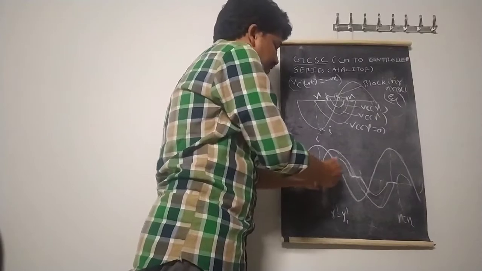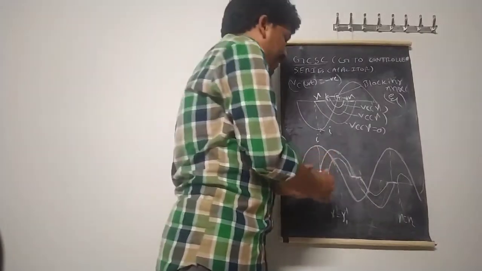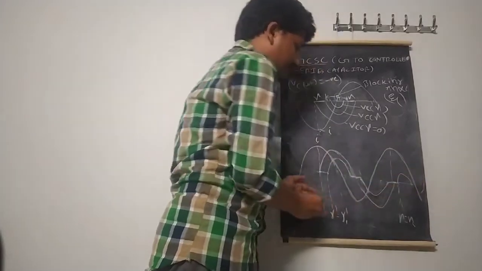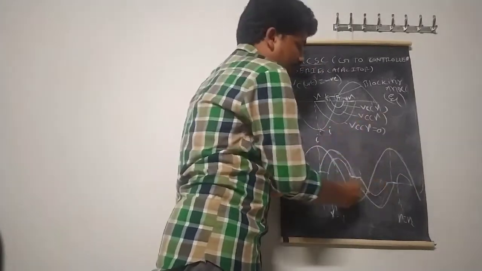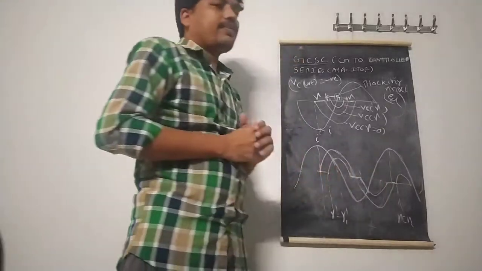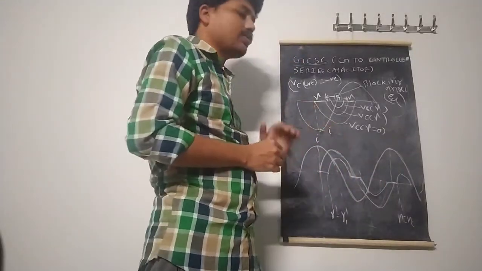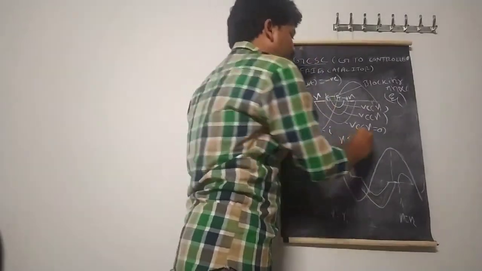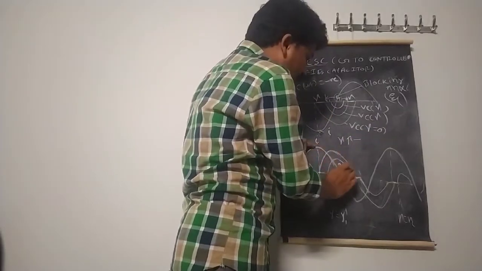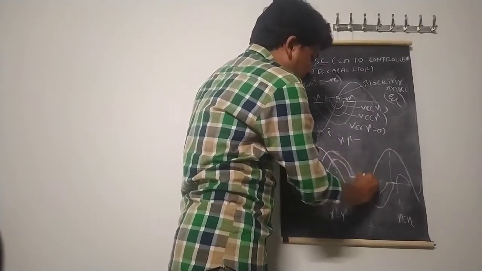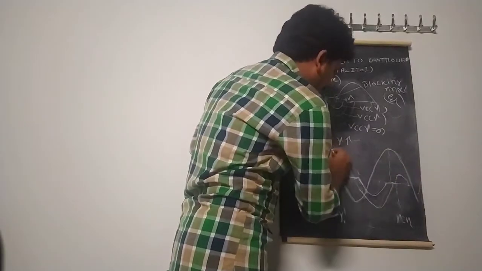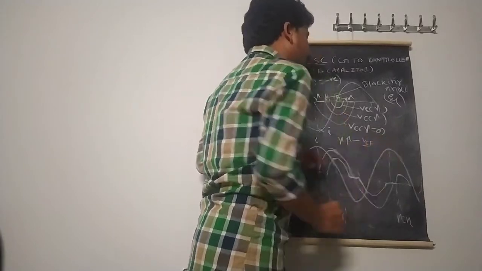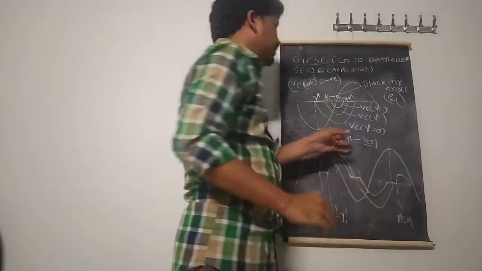So by changing the delay angle, what will happen here? The VC, the voltage across the capacitor, magnitude decreases. If you keep on changing the gamma value, the voltage across the capacitor magnitude decreases. From this observation, by changing the gamma continuously, by increasing the gamma turn-off delay angle, this is the voltage across the capacitor. The peak value decreases further. If we keep doing it, it decreases here, from here it decreases, from here again it decreases here. So the peak value of the fundamental voltage decreases while changing the gamma.